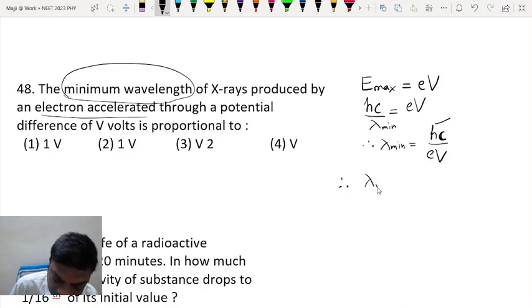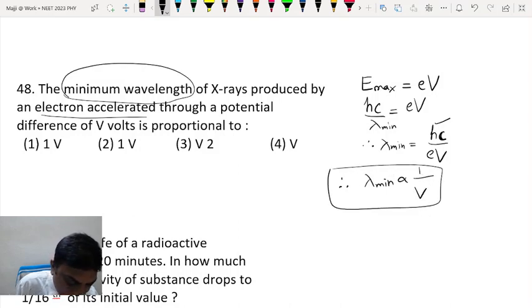So you can clearly see, students, that lambda minimum is inversely proportional to V. Okay. So these are basically 1 by V. This was V square actually. This was V square, students. I'm extremely sorry.